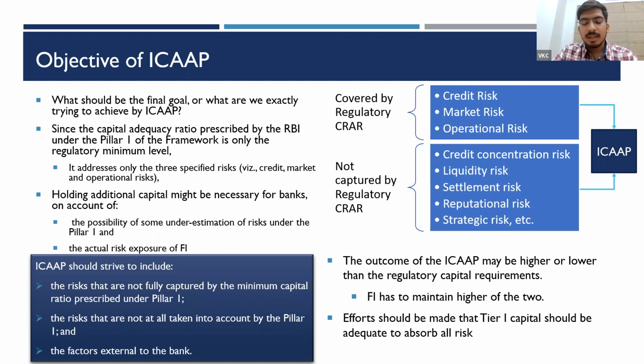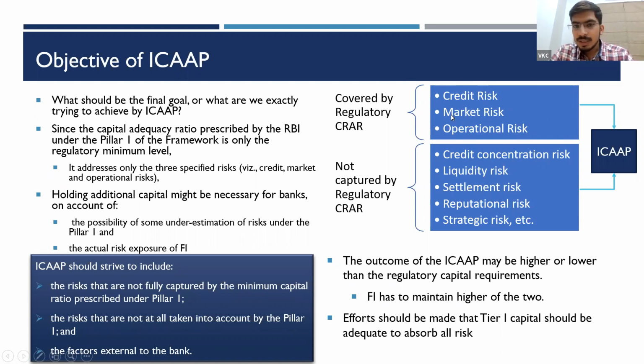One is that the CRAR requirement only covers 3 risks, that is credit risk, market risk, and operational risk. That is itself prescribed under the RBI circular. RBI itself says that the CRAR requirement that we have prescribed only covers 3 risks. There are other risks also that are faced by an NBFC that would require capital to absorb losses arising from there, which are not covered. So ICAAP would help us provide capital for the risks that are not covered under CRAR.